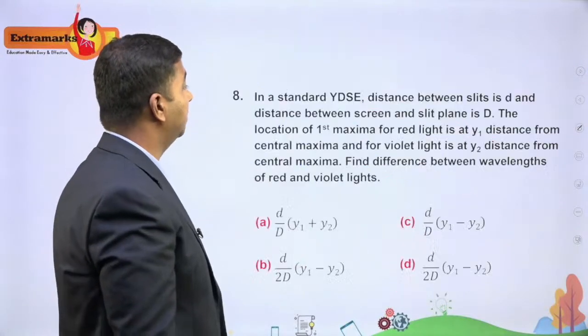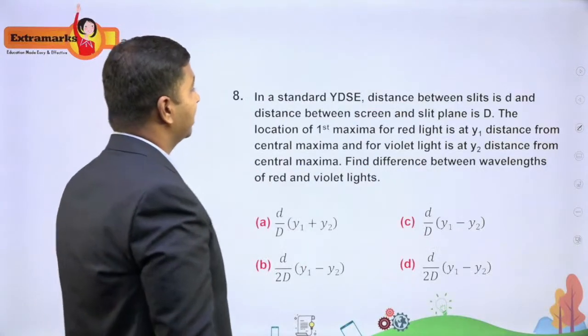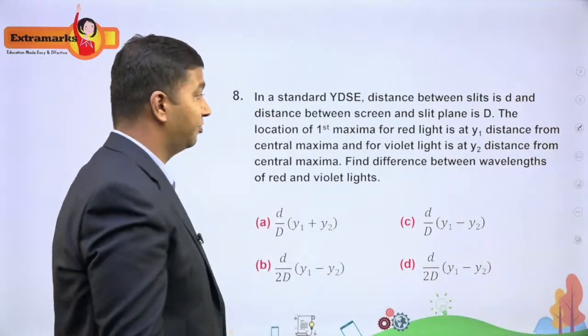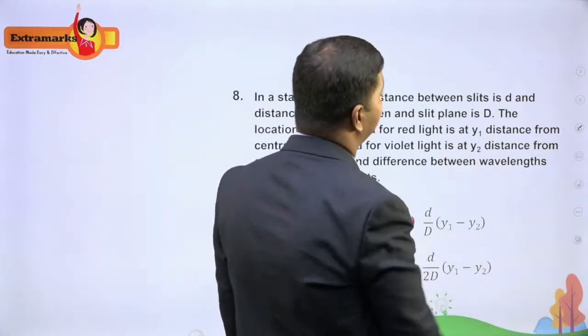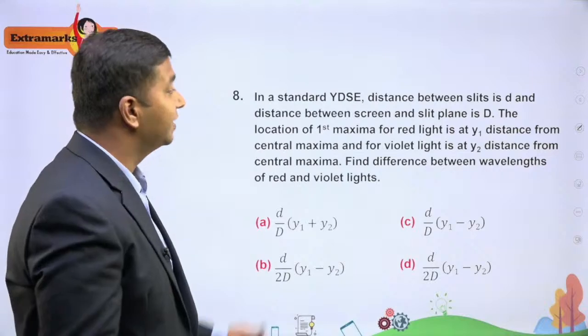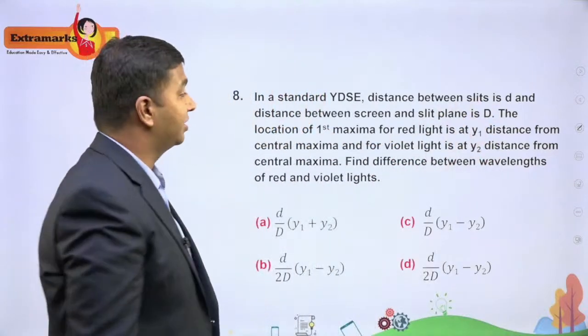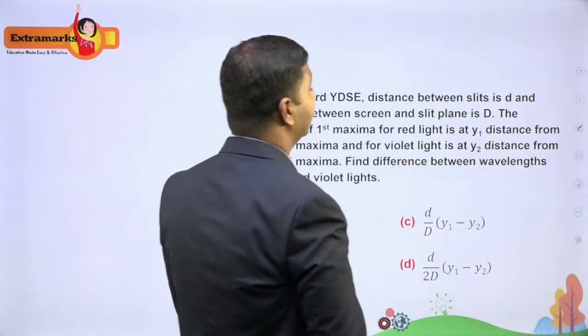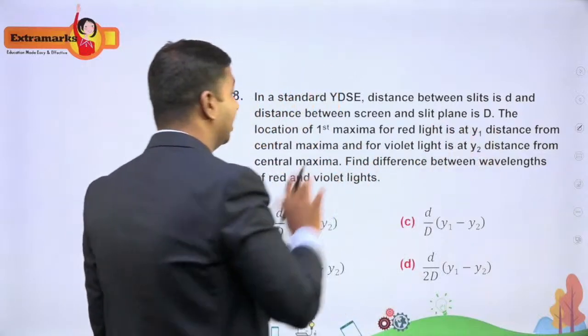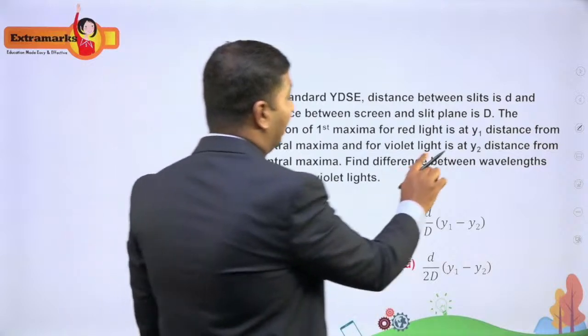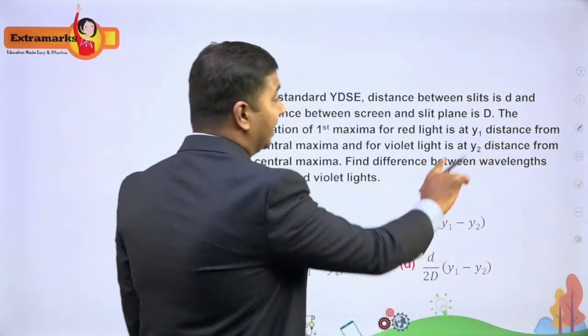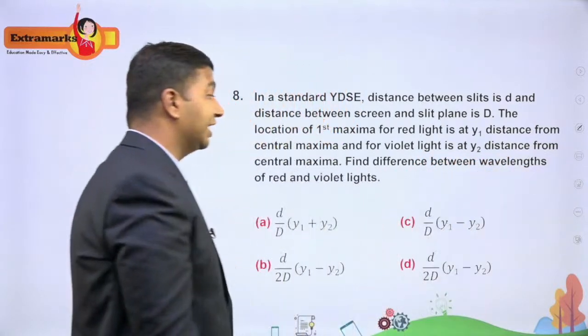All right, okay, so let us go to the next one. So it says in a standard Young's double slit experiment, distance between slits is d and distance between screen and the slit plane is capital D. The location of the first maxima for red light is at y1 distance from the central maxima, and for violet light is at y2 distance from the central maxima again.